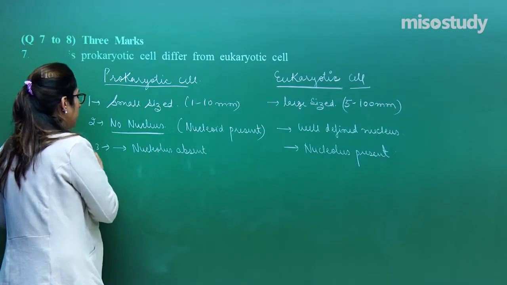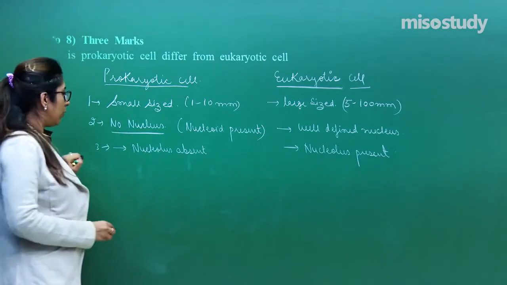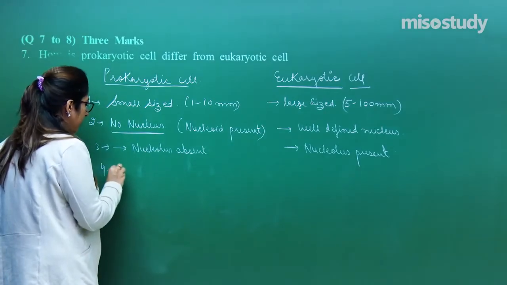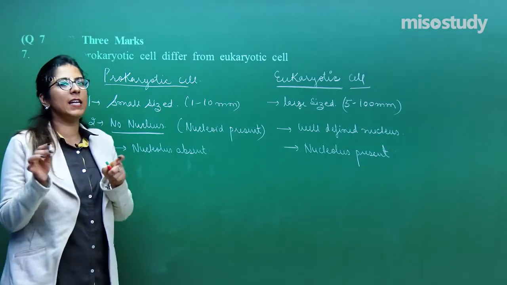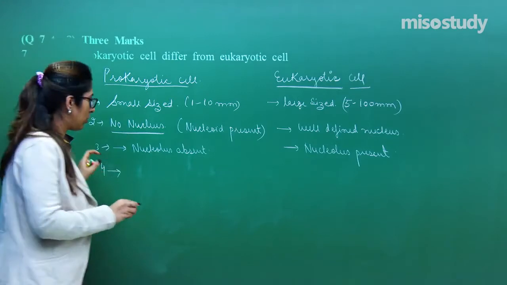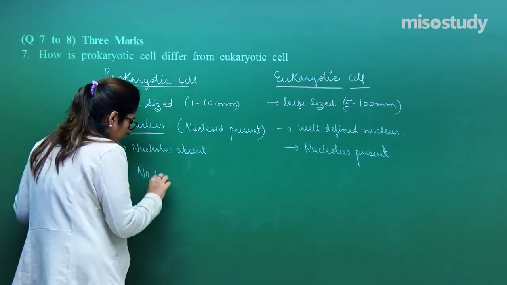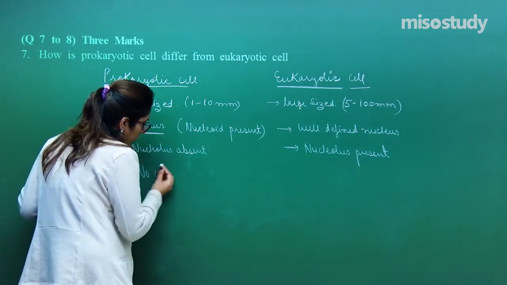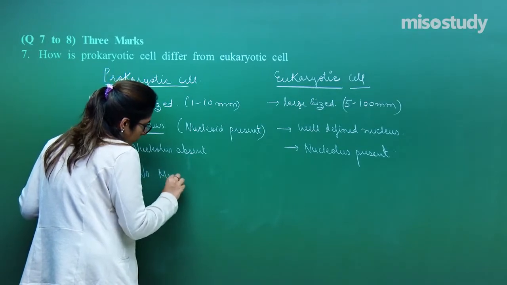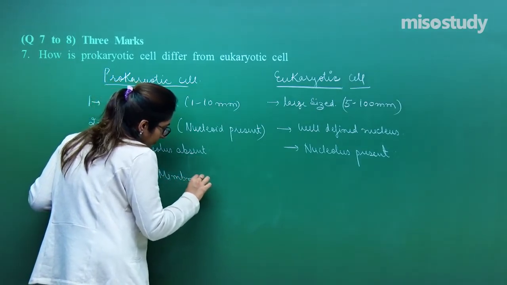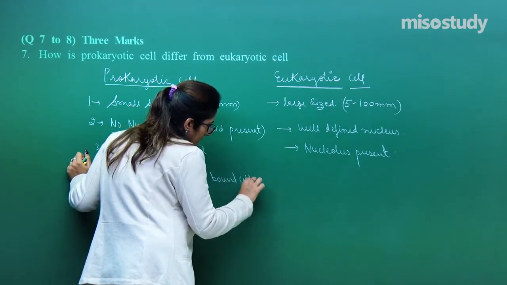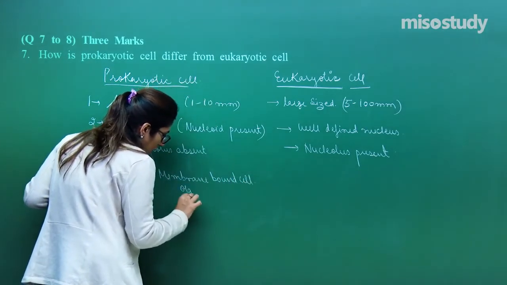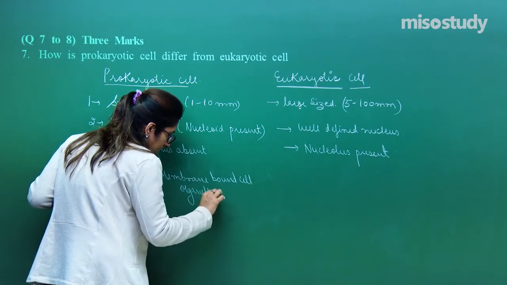This is the third point, right? The fourth point is that in a prokaryotic cell, no cell organelles are present, or you can write no membrane bound cell organelles.